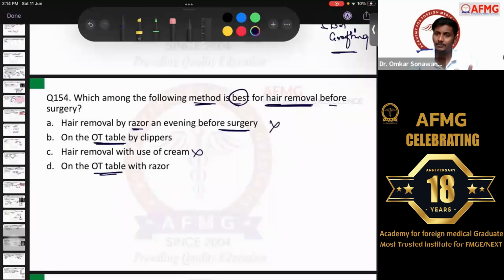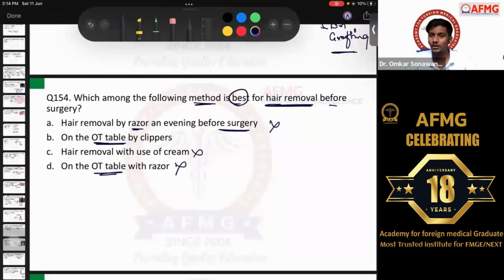Clippers followed by cream, depilating cream, followed by usually your razors. Why don't we use razors? Because razors can give multiple cuts and that will increase the risk of infection or contamination in the patient. Okay? So therefore, razor on the OT table is the third best choice.